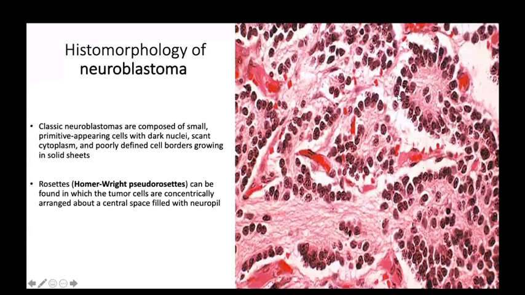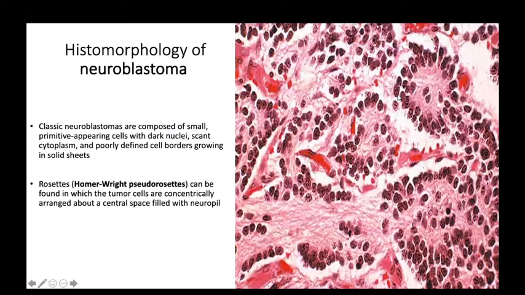They are also arranged in a rosette pattern. This is called a rosette: a central empty space with cells surrounded around it. The types of rosette are the Homer Wright pseudo rosette and the true rosette. Again, the two conditions came. These rosettes, Homer Wright, are also asked many times. What is the Homer Wright pseudo rosette and the true rosette?